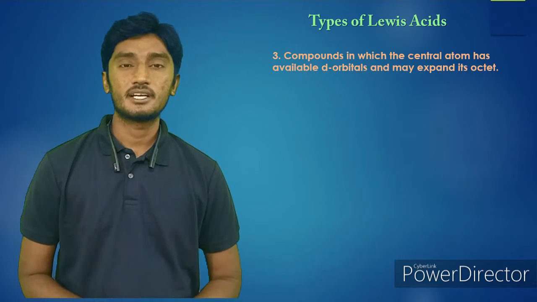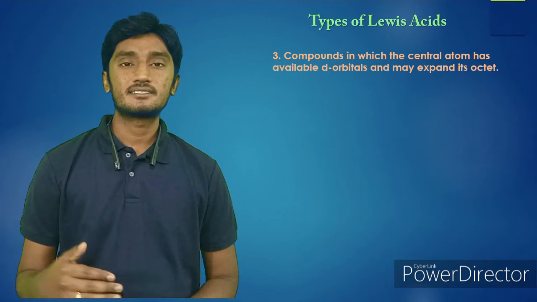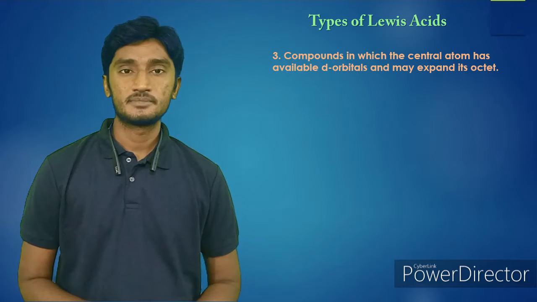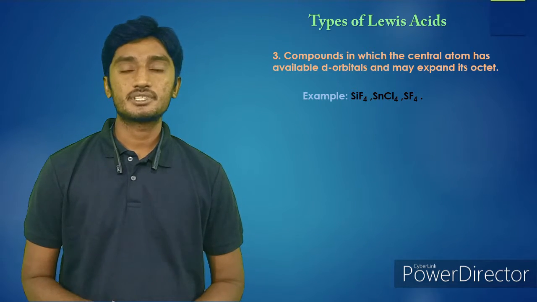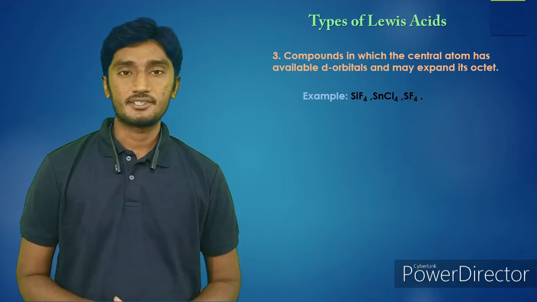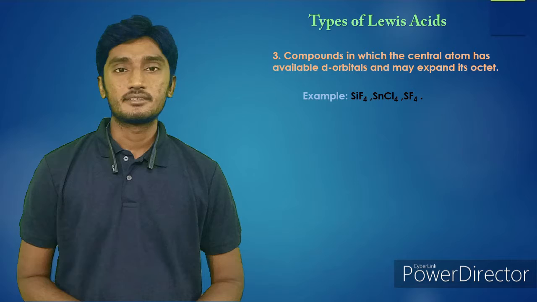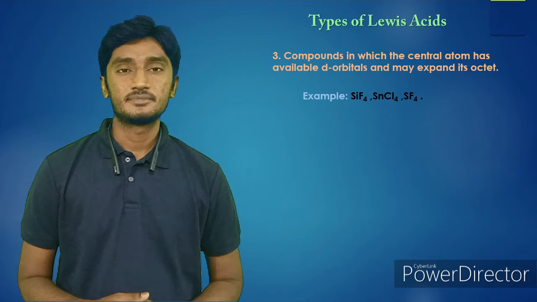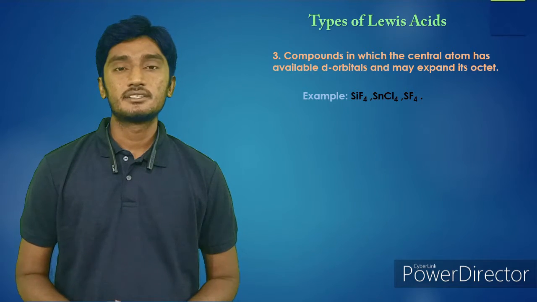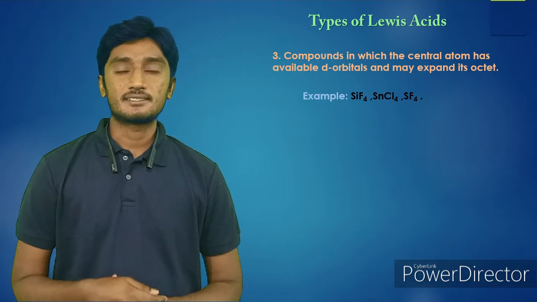Next we'll see the compounds which have empty d orbitals and can extend their octet, also acting as Lewis acids. For example SiF4, SnCl4, SF4. Such compounds already have an octet configuration, but to expand the octet they can accept a lone pair because these elements have empty d orbitals. In that empty d orbital they can accept an electron pair. That's why these also act as Lewis acids.